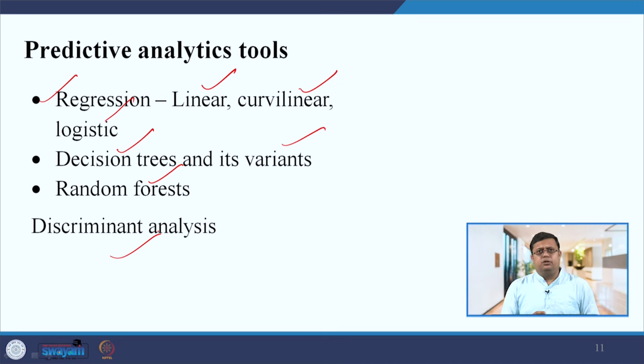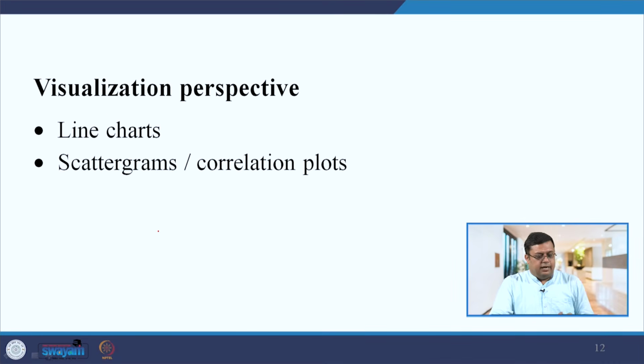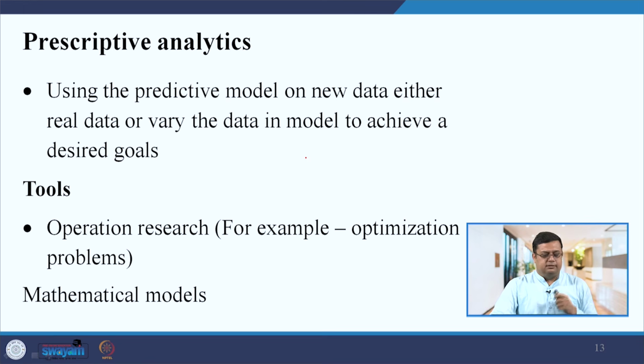So these are some of the tools for predictive analytics, right. That we will cover in the next course that we will develop. And these are the visualization tools that you can use: line chart, scattergrams and correlation plot, in order to visualize the predictive data. And this is the prescriptive.